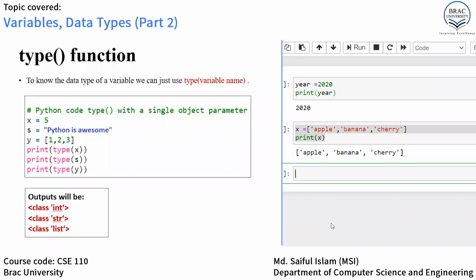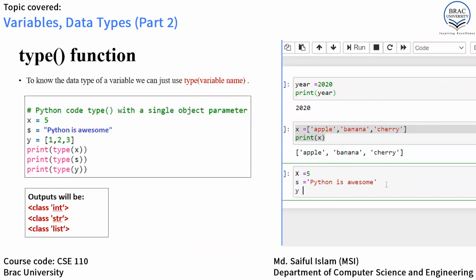Suppose we have a variable x equals 5. Again, we have s equals Python is awesome. Then y equals a list, just like before: 1, 2, 3.